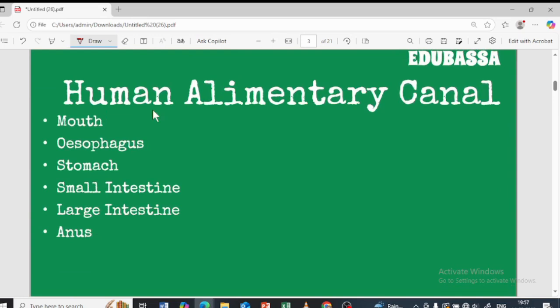So these are the parts of the alimentary canal. The first part is the mouth. As I told you, it starts from the mouth and ends at the anus. Let us learn about the middle parts as well. Next to the mouth there is the esophagus, or simply we call it the food pipe.